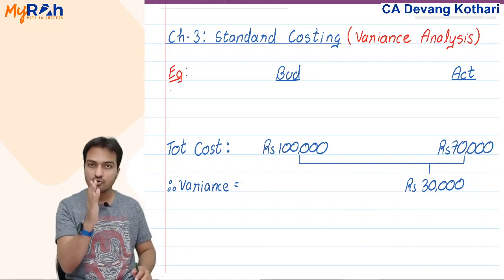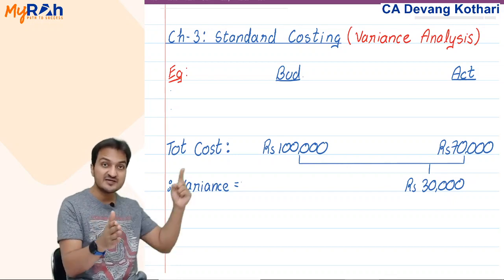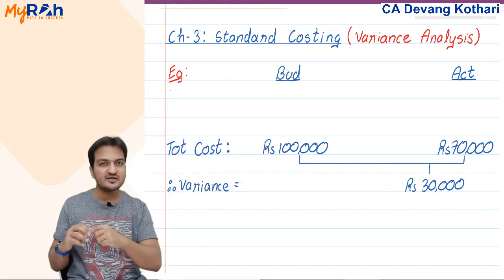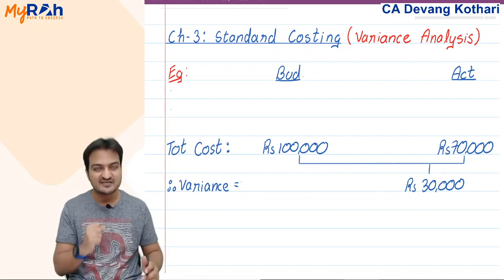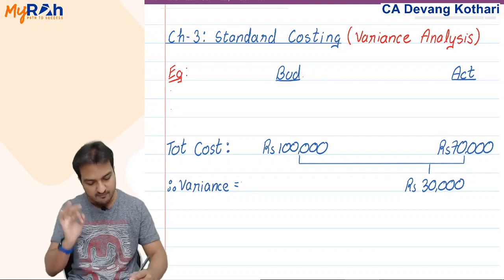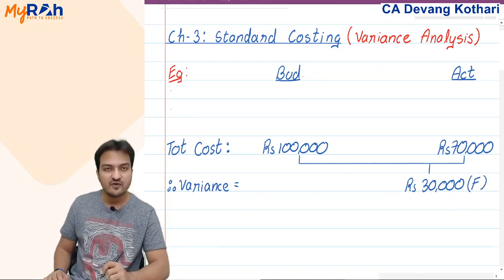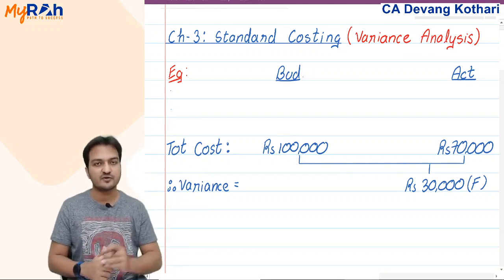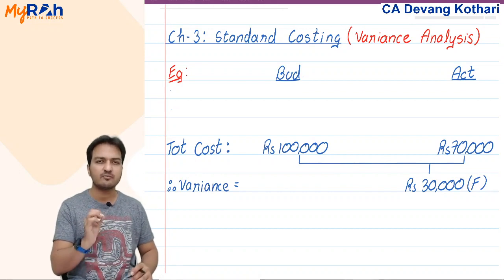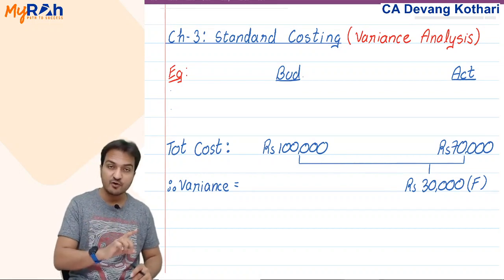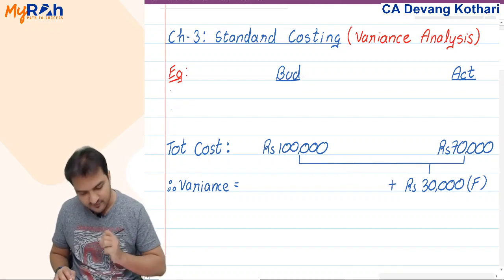Look, when I talk about cost, it will be good if I can decrease the cost. Yes, here I have decreased the cost. Instead of spending 1 lakh rupees, if I spend only 70,000 in the year, meaning I saved some cost, it is good. Good means favorable. Favorable is denoted by putting F after the variance, and because this is favorable, what impact will it have on my profit? Will it increase my profit or decrease my profit? Well, ultimately it will increase my profit.